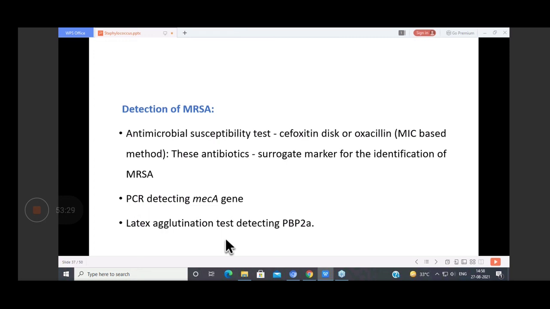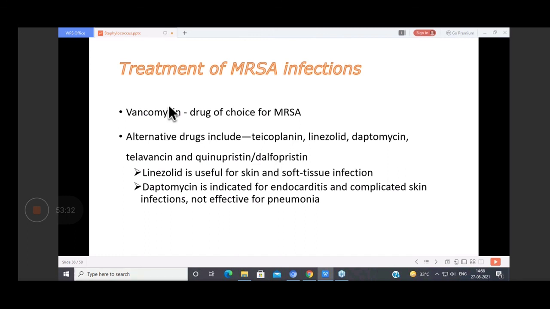So, treatment of MRSA: vancomycin is the drug of choice. Alternative drugs are teicoplanin, linezolid, daptomycin. These are the newer drugs. So linezolid is useful for skin and soft tissue infections. Daptomycin is needed for endocarditis and complicated skin infections.